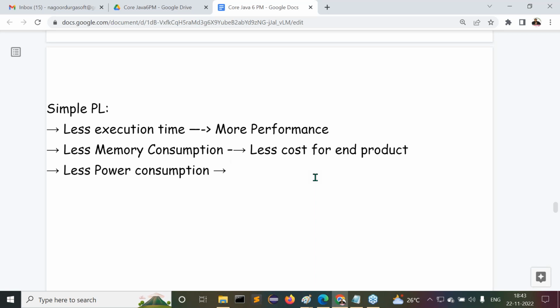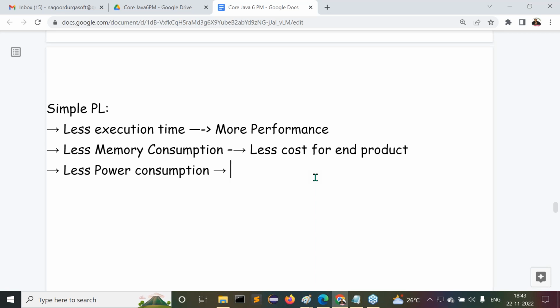Okay, for example, if the energy consumption is more internally inside my remote controller, previously I had to change the batteries every 6 months. But because of this more energy consumption, I have to change my batteries every 3 months instead of 6 months. So whenever I change batteries every 3 months, automatically I have to spend 100 rupees every 3 months. So the maintenance cost of this end product is increased or not? Come on guys, when power consumption is more, automatically the maintenance of the end product will be increased or not?